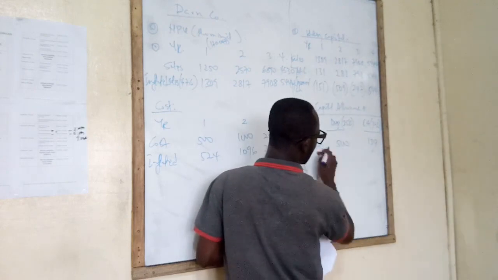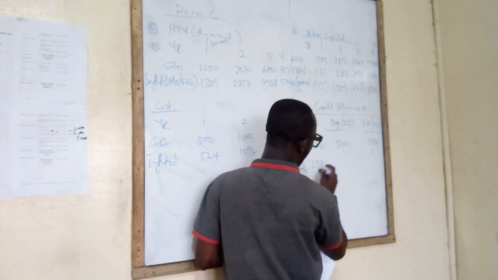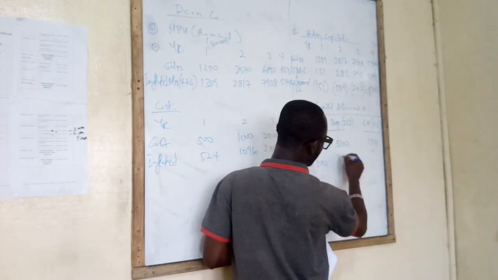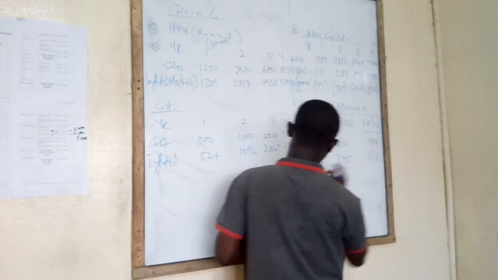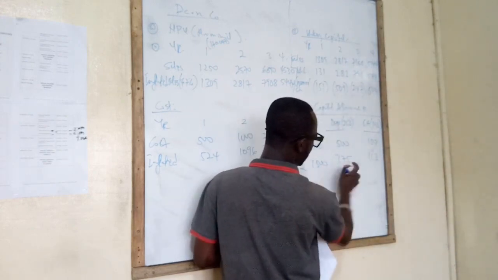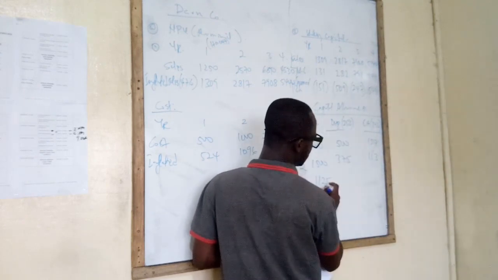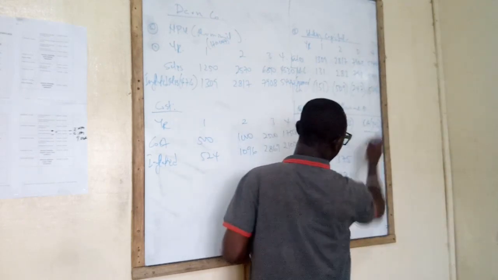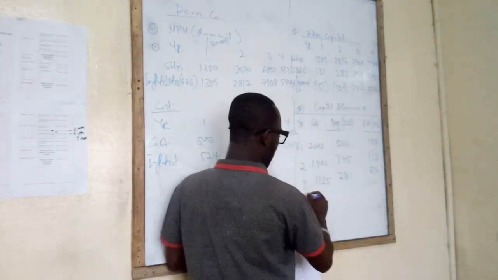Year 2. It is reducing balance basis. So 1,005, 25%, 30%. Year 3, 25%, 30%. Then year 4.